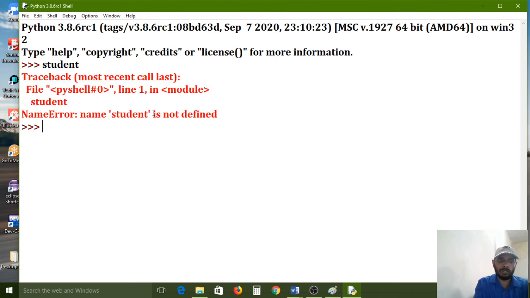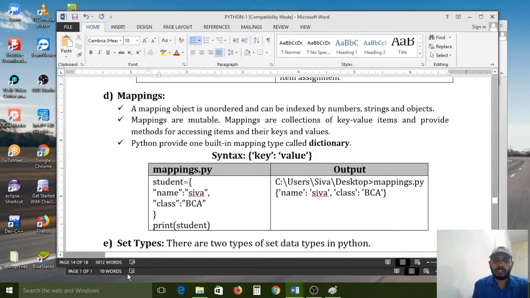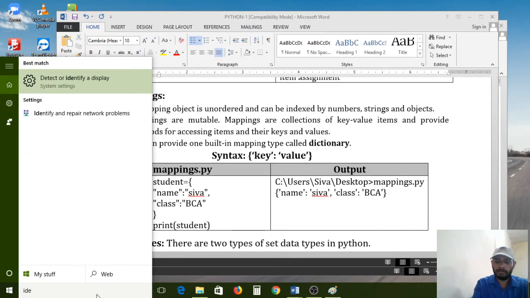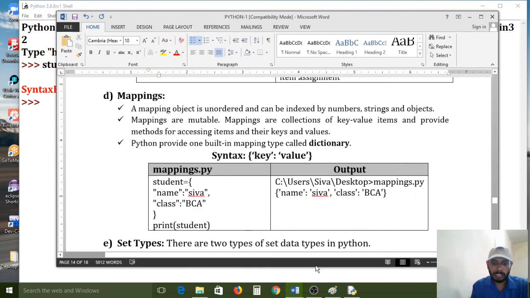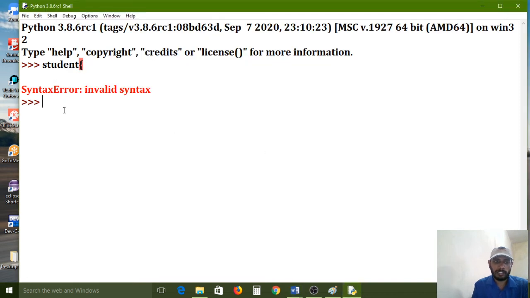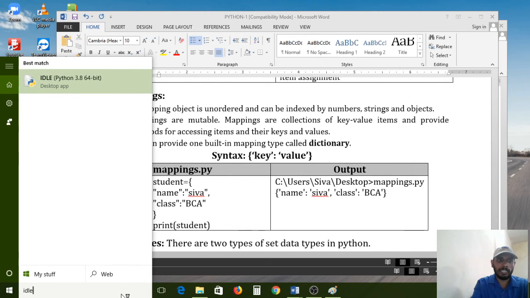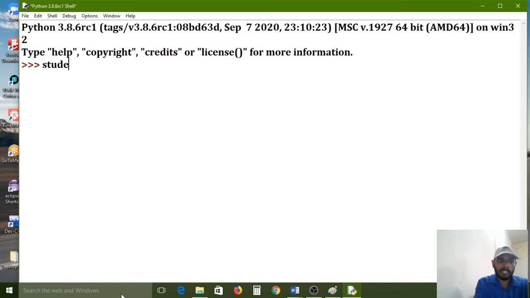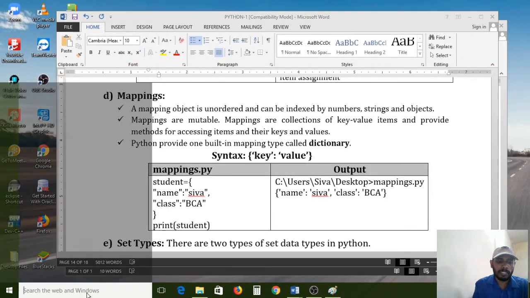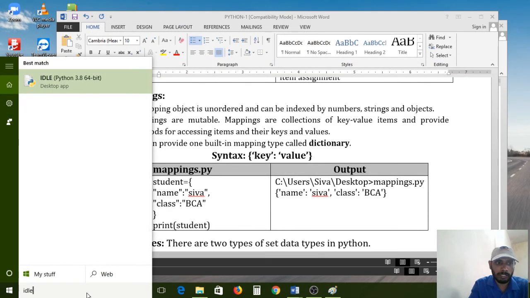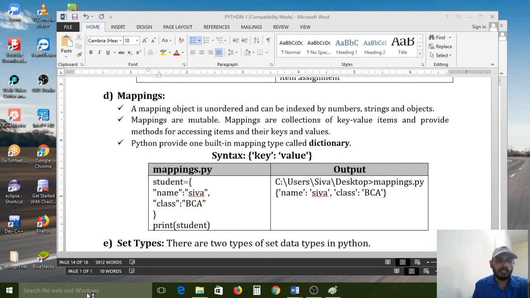Here curly braces we need to use. Wait, some error it is showing. Student details, opening curly brace. Why is it showing error? Okay, sorry, the equal to operator we need to use here. Ideally I am collecting student details. After student just give one equal to operator. My mouse is going very fast, that's why.